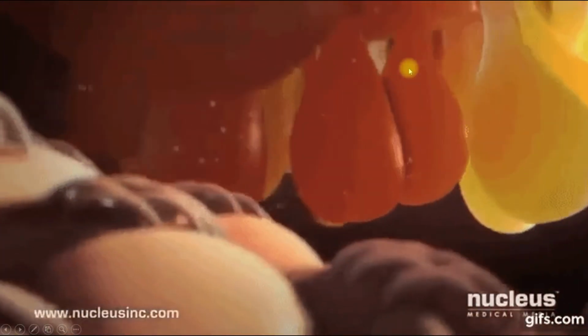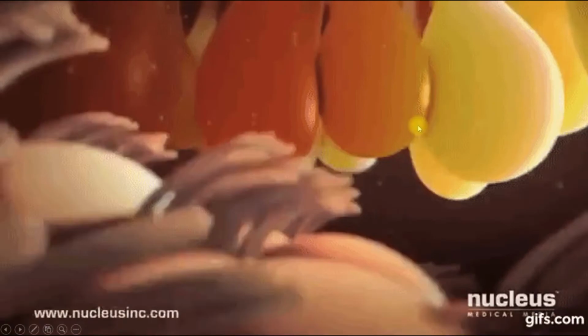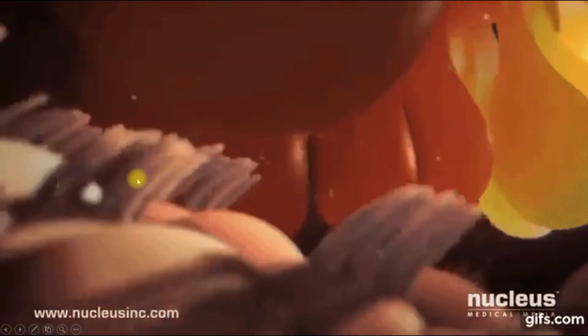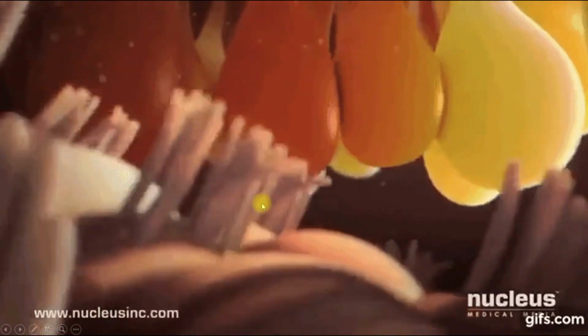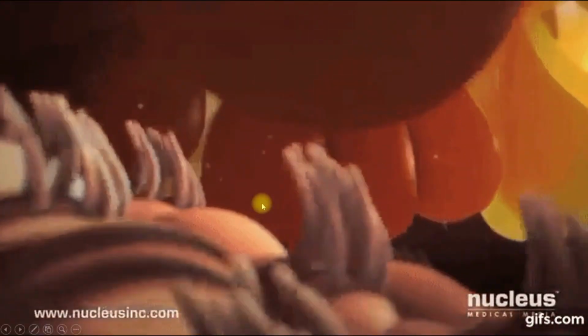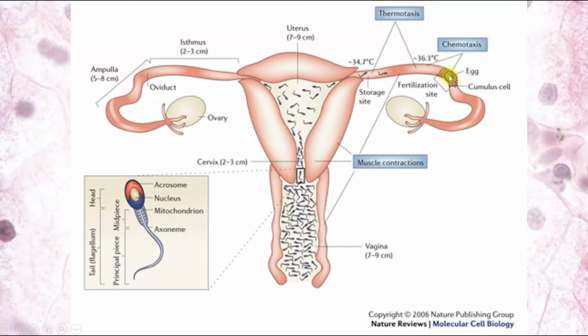So here we can see follicular cells which surround ovum, or cells of corona radiata, and cilia of epithelium of fallopian tubes. They move this complex of cells to the place of following fertilization. And here we can see ovum, which is waiting for the fertilization, and spermatozoa are coming here. It's distant phase, and also muscle contractions help in this.